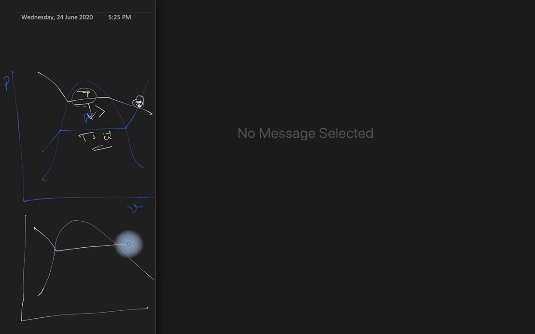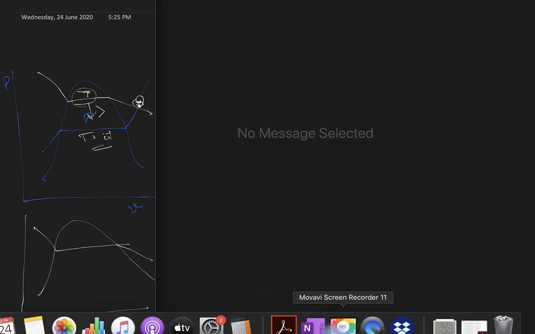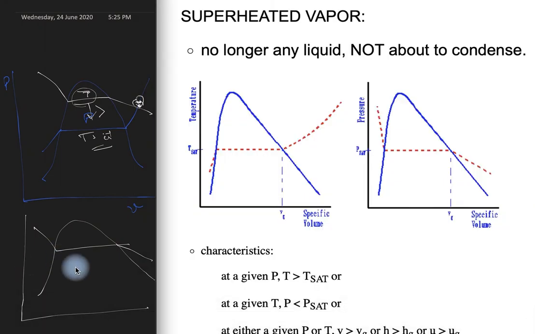That is, at a given temperature, at this point, suppose this is my superheated vapor and the pressure at this point is P. P sat is this line, and my pressure is this one for a given superheated vapor.